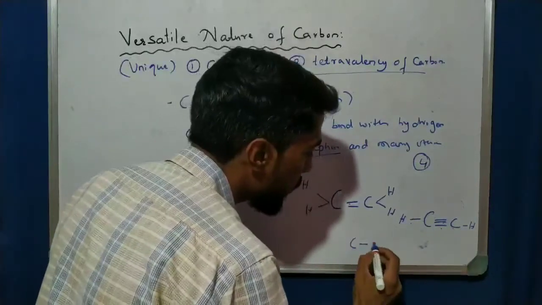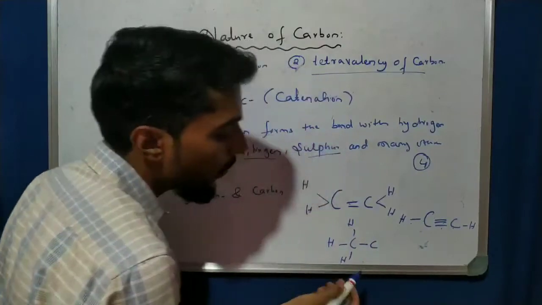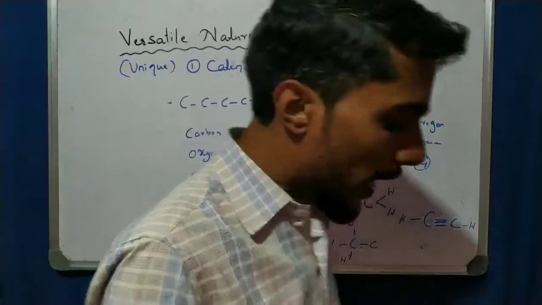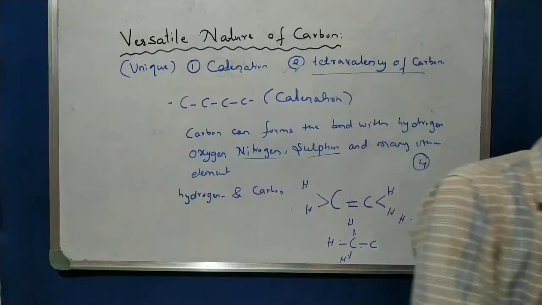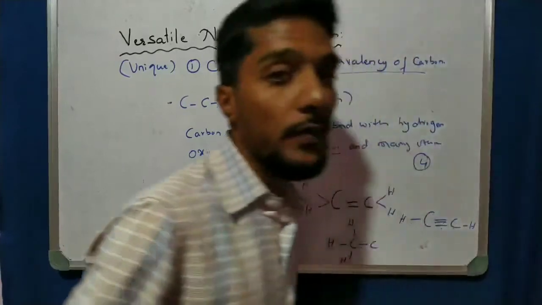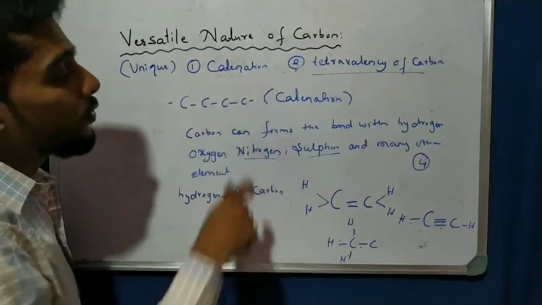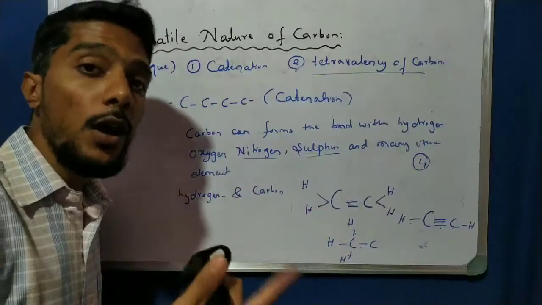So in this case what happened? 3 carbon, why 3? Because of 4 valency. 1 is here, 2 here, 3 here and 4 here. So it is satisfied. So like that we have used this tetravalency property to write the structure of the carbon, right? So carbon, using catenation also, can form bonds with hydrogen. We call it hydrocarbons.